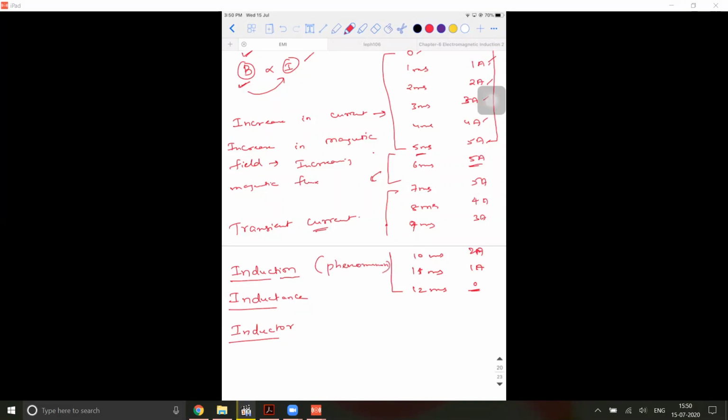Generally a phenomenon is something you can observe in physics, for example reflection and refraction. Induction is the process by which an EMF is induced across the ends of that particular coil. Inductance is the property of the coil, something like resistance and capacitance.